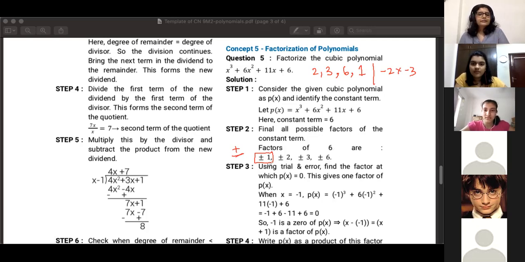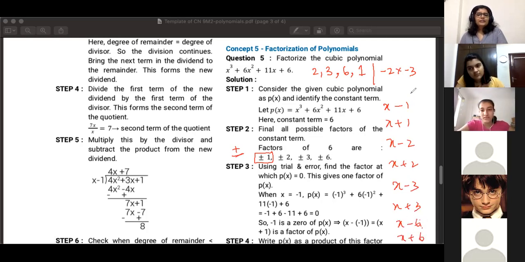Then using trial and error, find the factor at which p of x equals 0. So here you need to figure out, basically you have all these possibilities of x minus 1, x plus 1, x minus 2, x plus 2, x minus 3, x plus 3, all of these possibilities, along with 6 also.